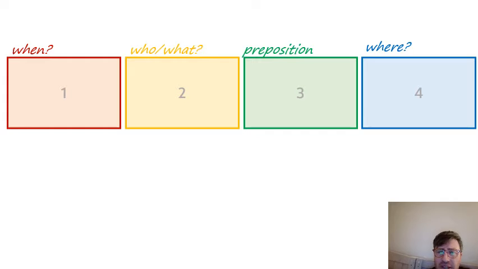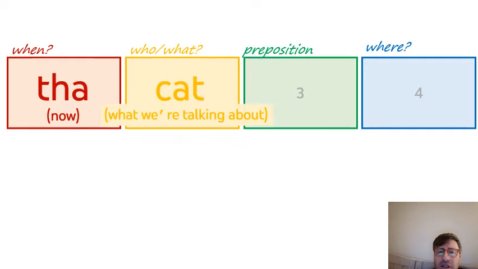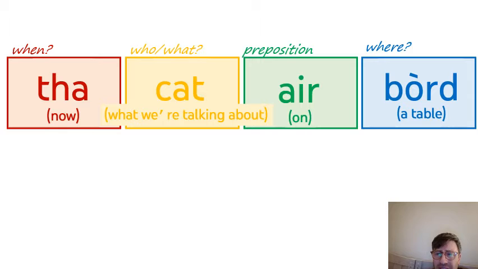If we had a simple sentence like there is a cat on a table, when is it happening? Well, it's happening now. So ha, happening now. We don't have a word for a or an in Gaelic, so a cat is just cath. That's the thing we're talking about. Is bored, or bored, depending on whether you're Lewisach or not. Ha cat is bored.